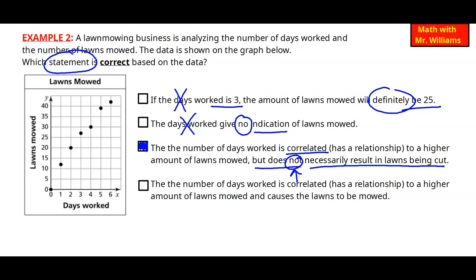Going to number 4. The number of days worked is correlated, has a relationship to a higher amount of lawns mowed. We said that was true last time. And the second part says, and causes the lawns to be mowed. So do the days cause the lawns to be mowed? No, those are the workers. So we know this one is definitely false. So out of the 4, we've selected our correct one.